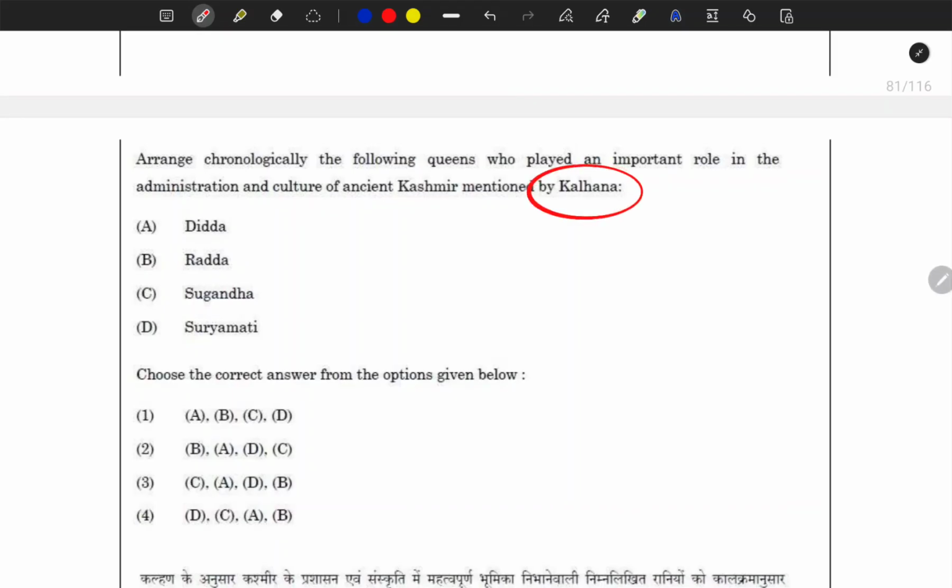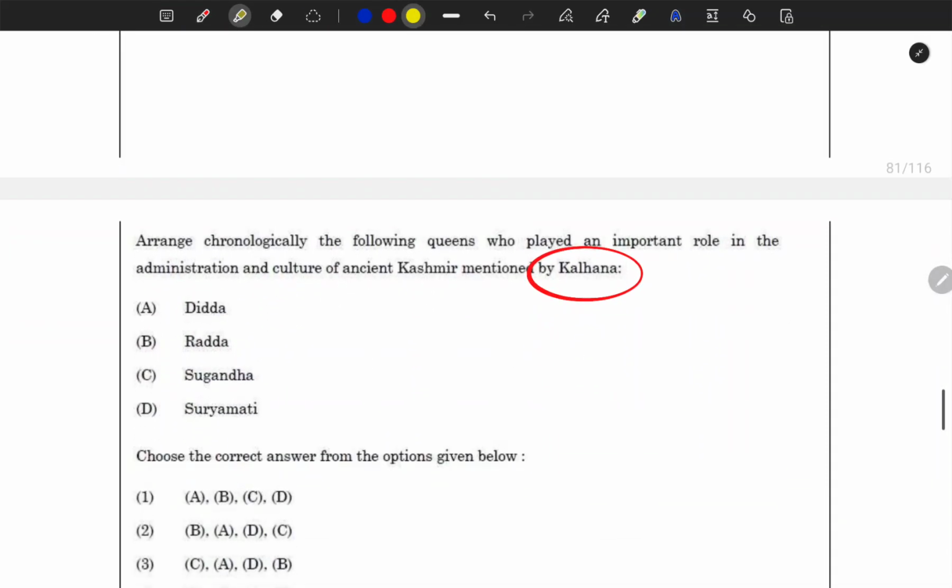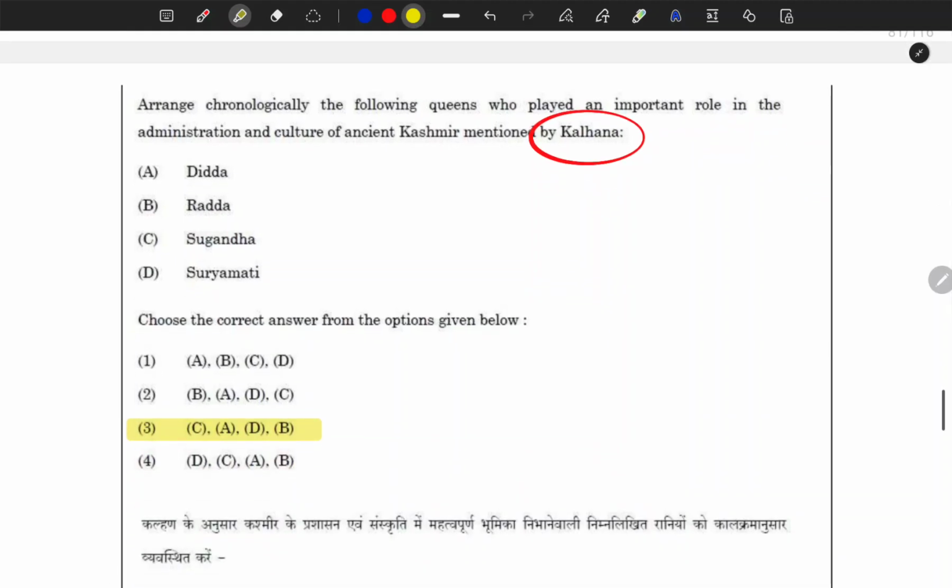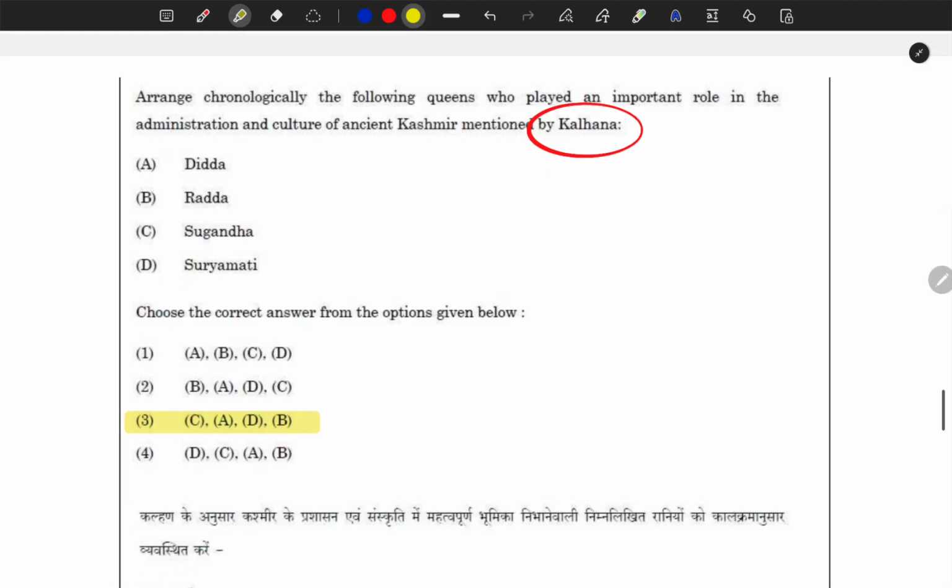Okay, so I don't know whether you have read Kalhan's Raj Tarangini or not, but we read this. I'm familiar with a few of these names, but I don't remember the chronology. So you go through that, not only Kalhan's Raj Tarangini, but also the commentaries written on it. And there you will find that, wait, the correct option is 3. So go and search about them.